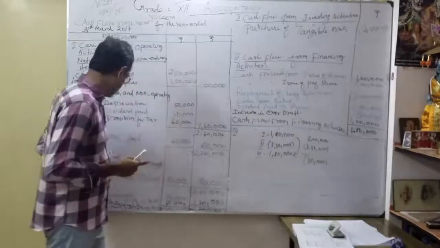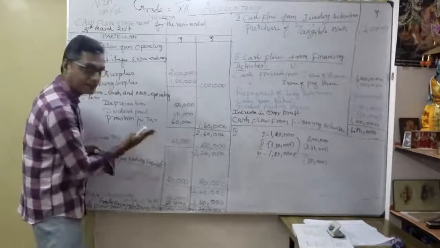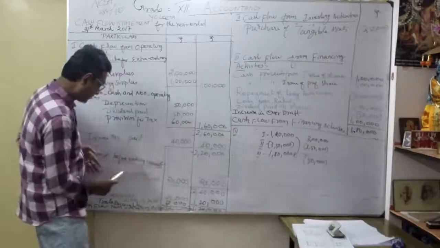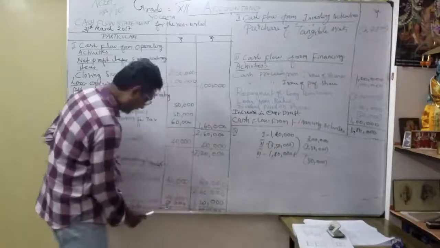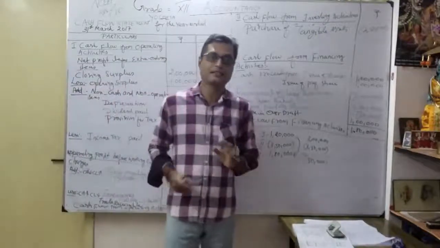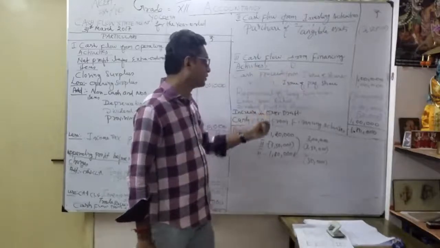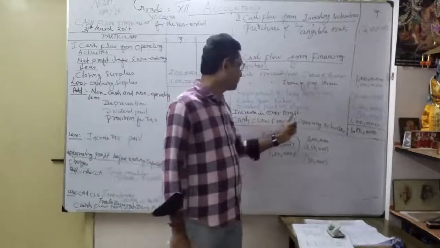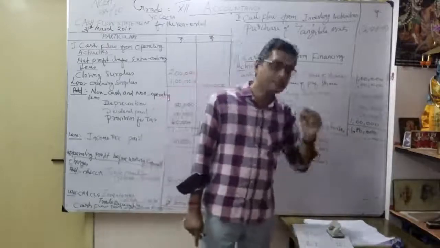Already we showed operating profit before working capital changes, and there we deleted it. Once you delete it, we get only 20,000, so cash from operating activities is 1,20,000. That is correct. The only small change is in finance activities, where the cash flow from finance activities becomes 1,80,000. Please kindly change that figure.